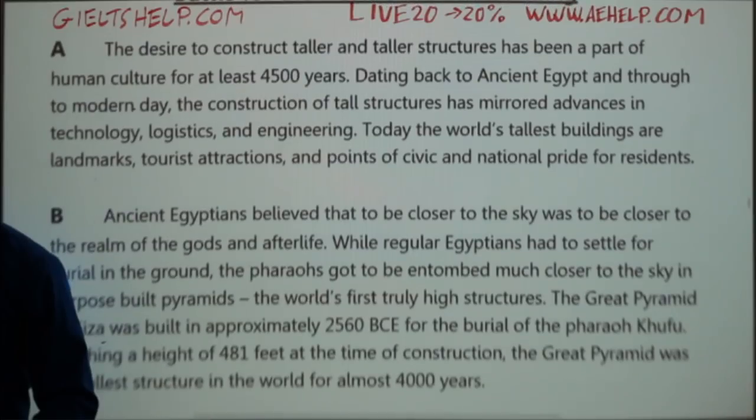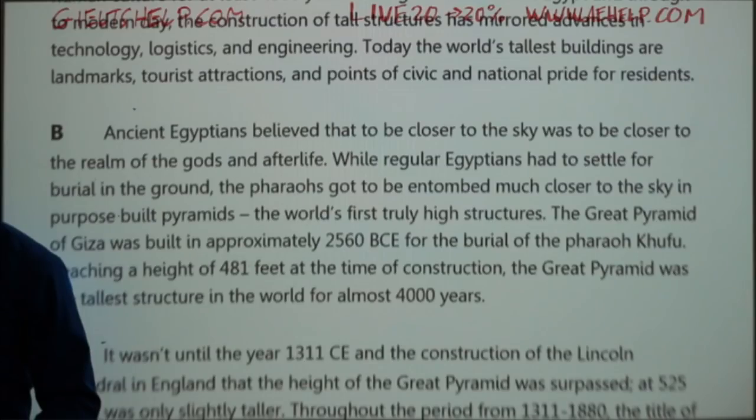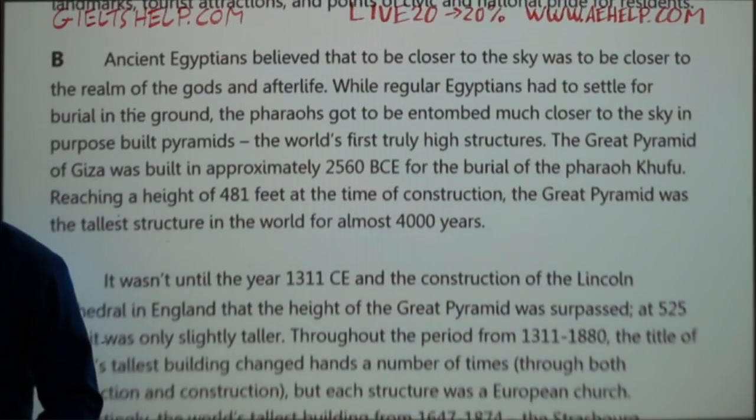Today, the world's tallest buildings are landmarks, tourist attractions, and points of civic and national pride for residents. Ancient Egyptians believed that to be closer to the sky was to be closer to the realm of the gods and afterlife. While regular Egyptians had to settle for burial in the ground, the pharaohs got to be entombed much closer to the sky in purpose-built pyramids, the world's first truly high structures.